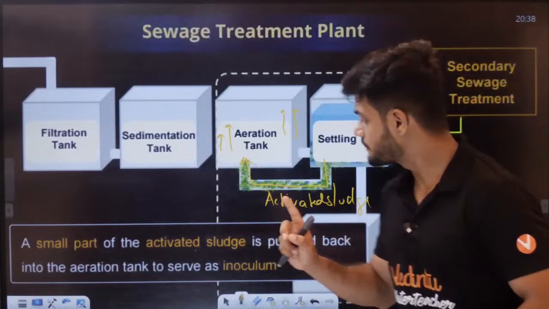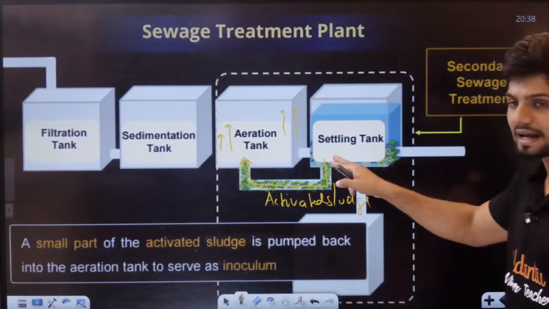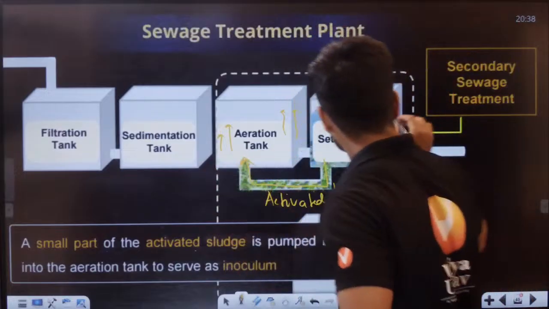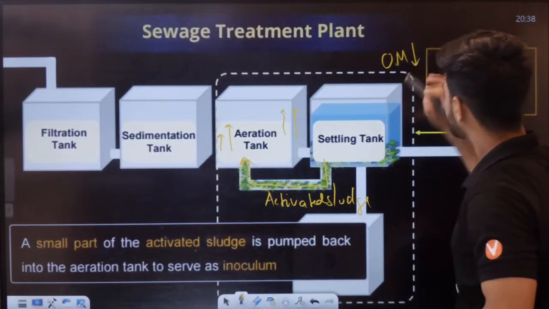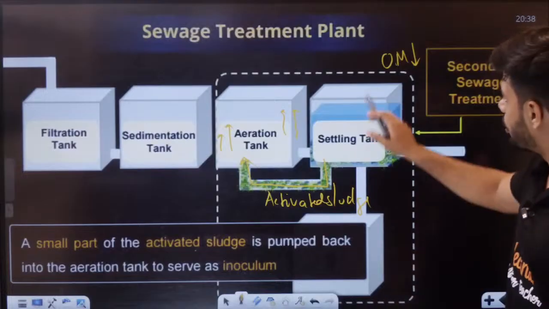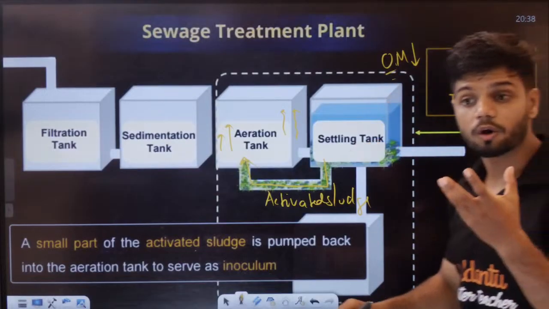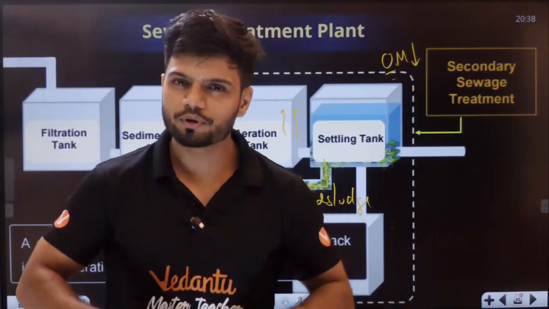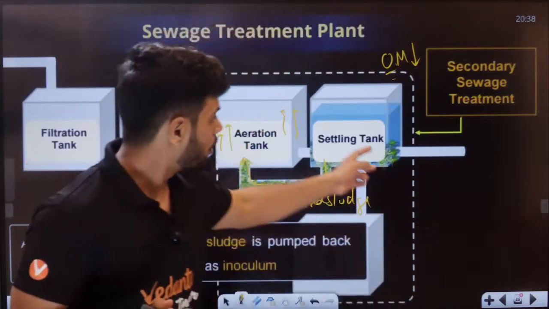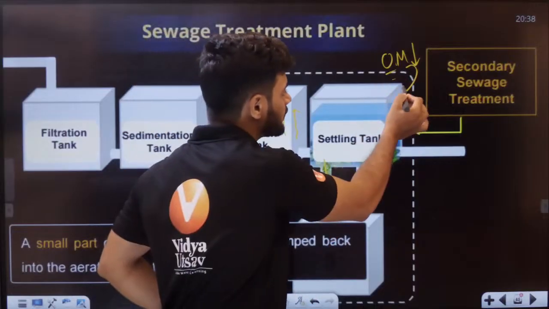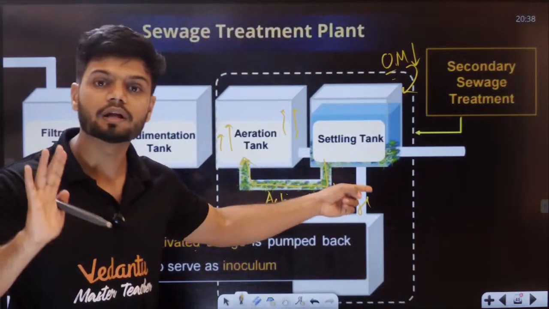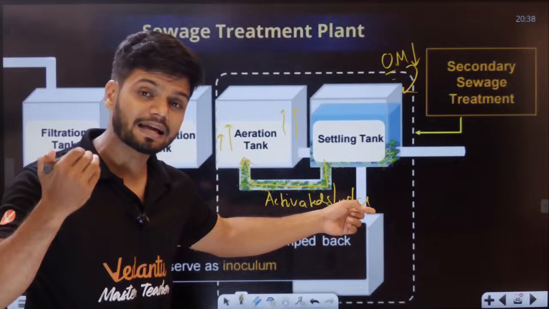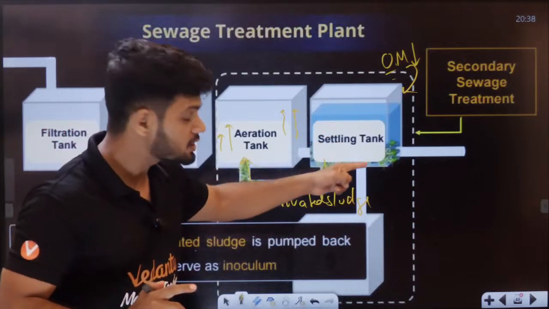Now why, students? Because in the settling tank, organic matter is reduced. Yes or no? All the organic matter is over in the settling tank, and all the bacteria are very hungry now.